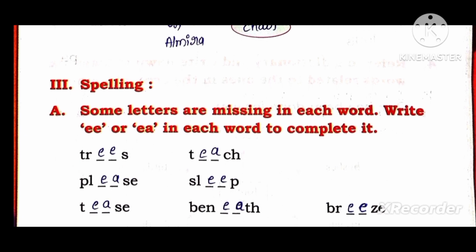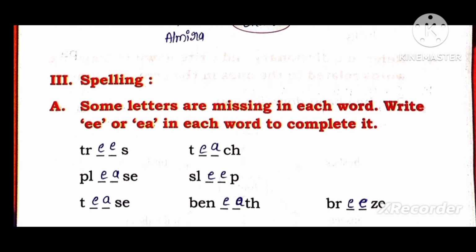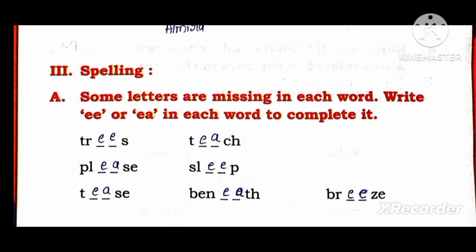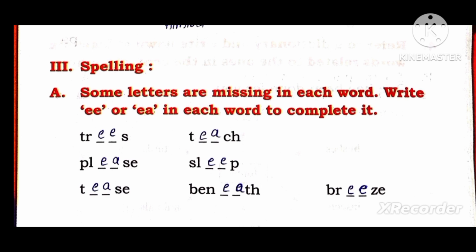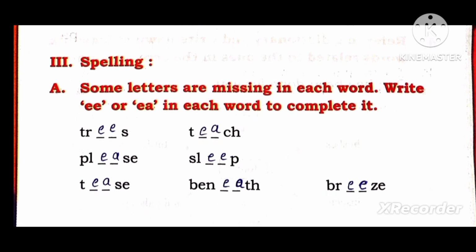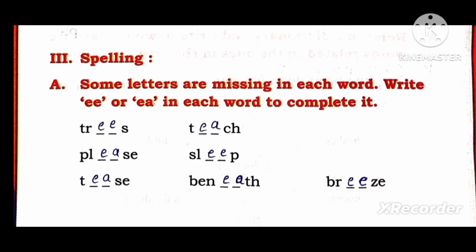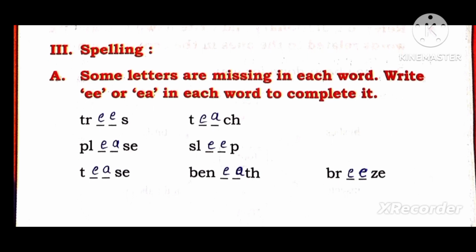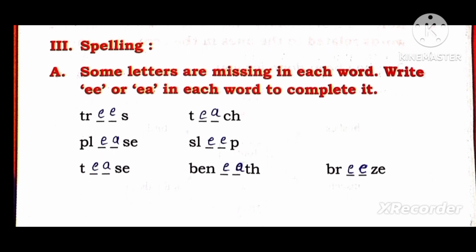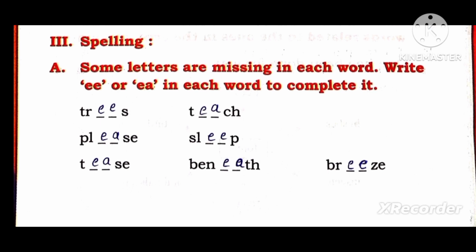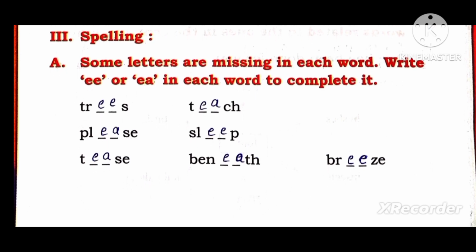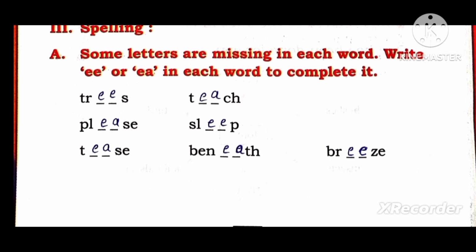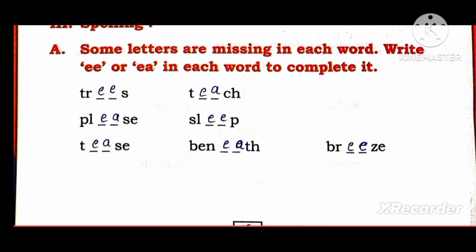Third means spelling. Some letters are missing in each word. Write E or EA in each word to complete it. Trees, teach, please, sleep, tease, beneath, breeze.